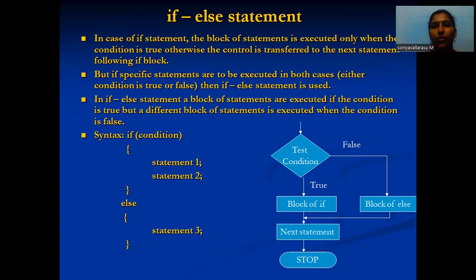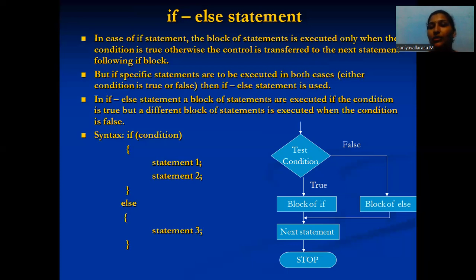The syntax is: if condition, statement 1 and statement 2, else statement 3. Statements 1 and 2 are for the true condition, and the else part is for the false condition. Now see the flow chart. There is a test condition.